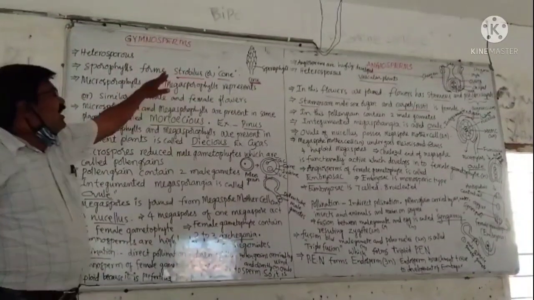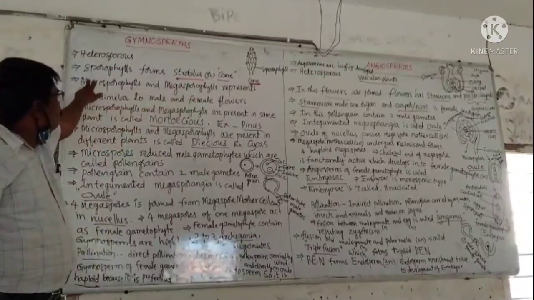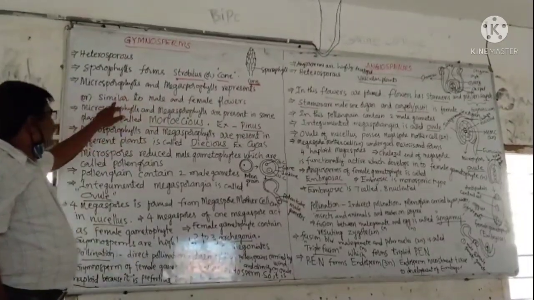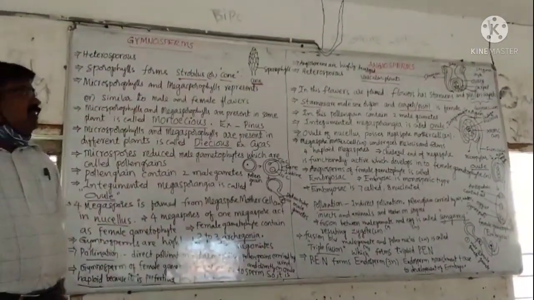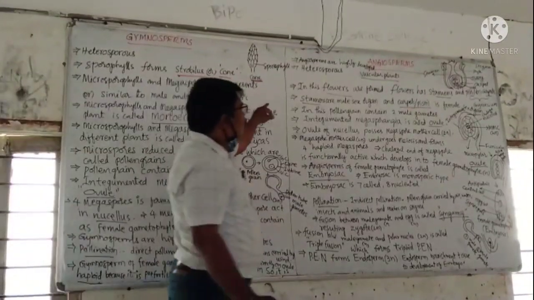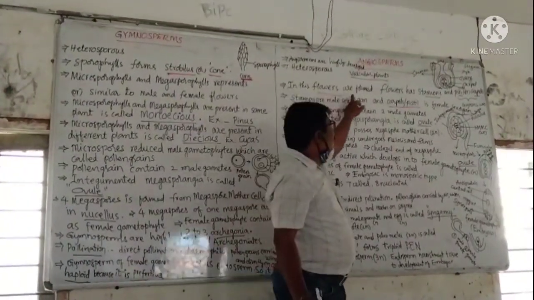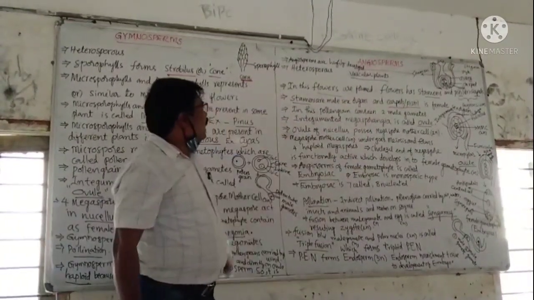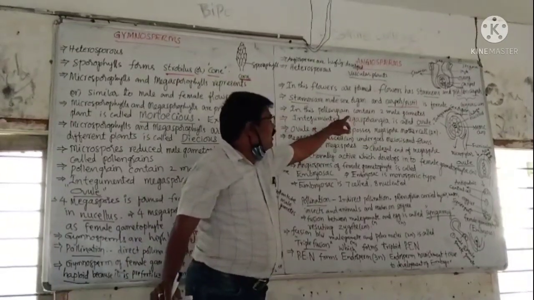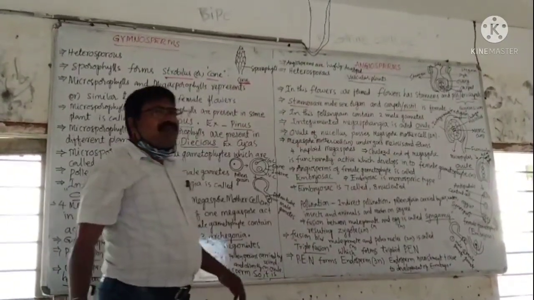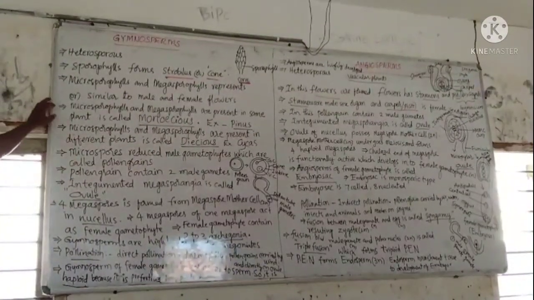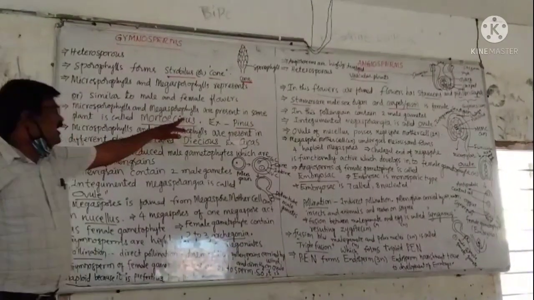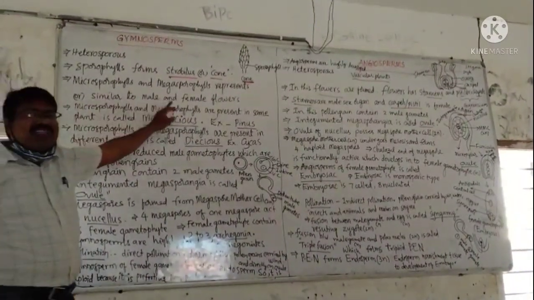Sporophytes form a strobilus or cone. These sporophytes are microsporophylls and megasporophylls, which are similar to male and female flowers. In angiosperms, flowers are the most important reproductive parts, and they possess stamens and pistil. Stamens are male sex organs and carpels are female sex organs. In gymnosperms, when microsporophylls and megasporophylls are present in the same plant, it is called monoecious.